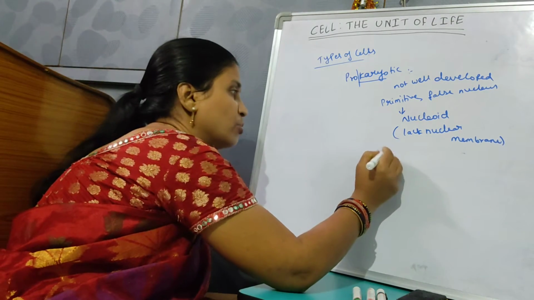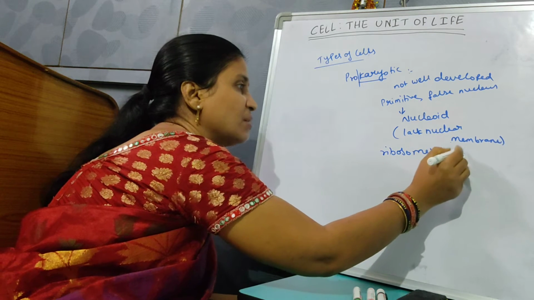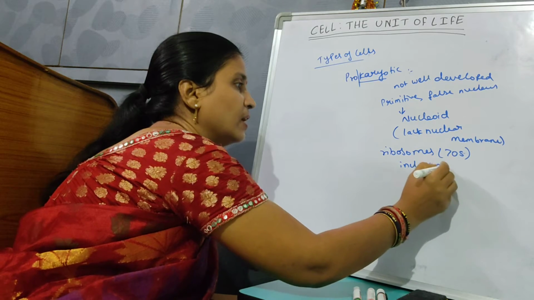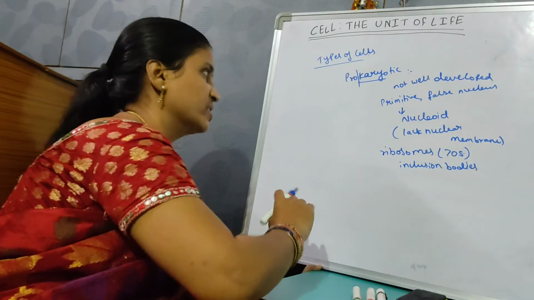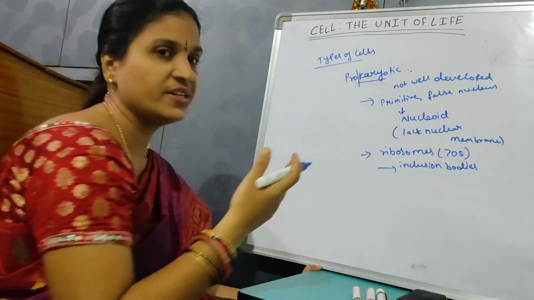They have ribosomes of the 70S type, and they have some inclusion bodies. Reserve food materials are stored in the inclusion bodies. These are mainly present in prokaryotic cells. In detail we will study.